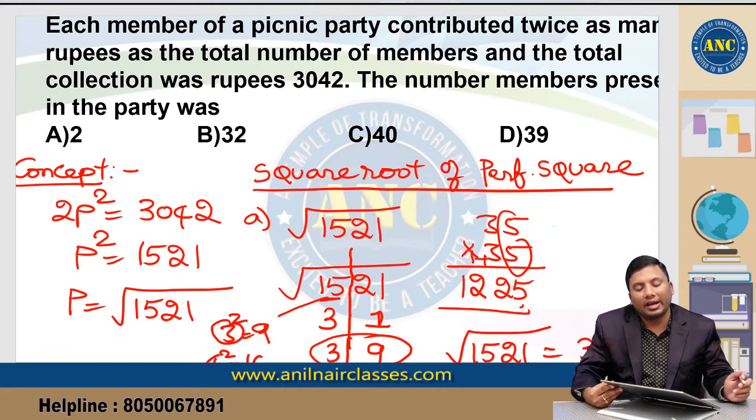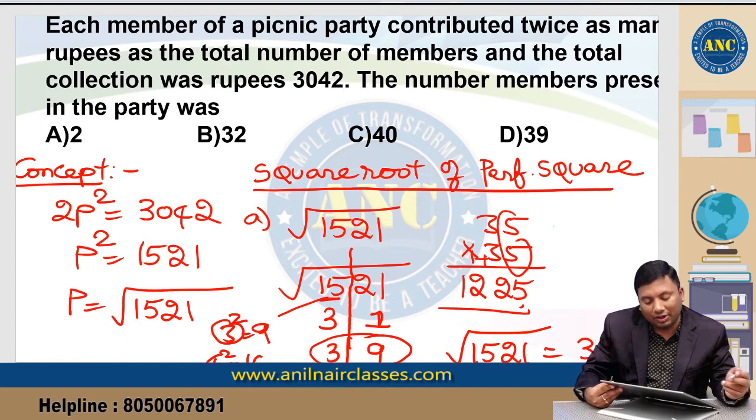Idea clear? Again I am explaining. If I want to find the square root of a perfect square, square root of 1521, keep a slash after 2 digits because it is a perfect square. The number is ending with 1, so 1 square is 1 or 9 square is 81. 15 lies between which two squares? 3 square is 9 and 4 square is 16. So it will be 31 or 39.